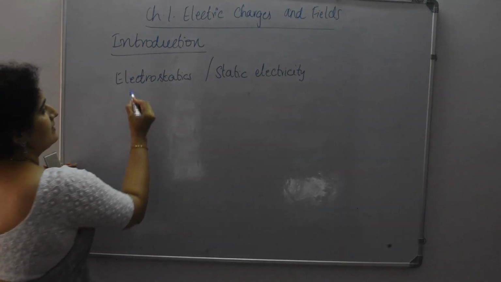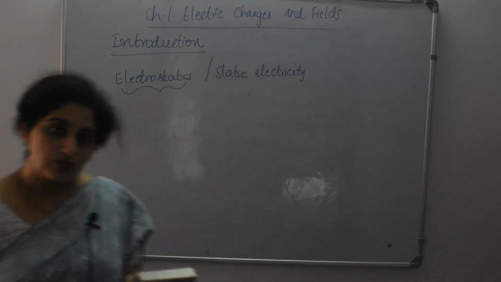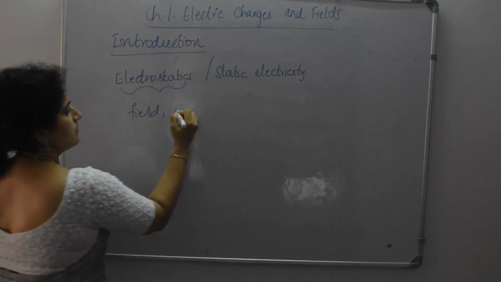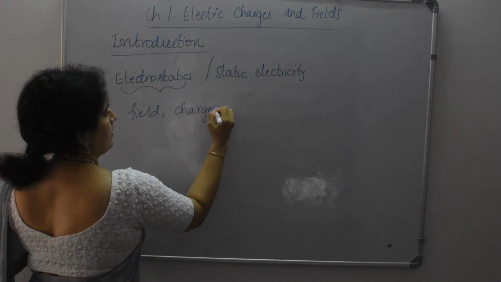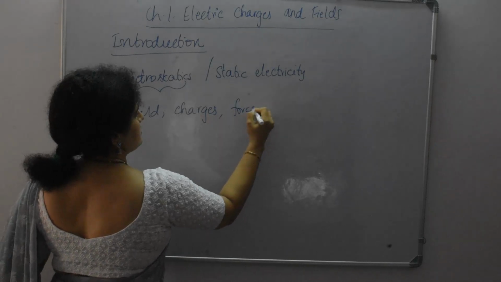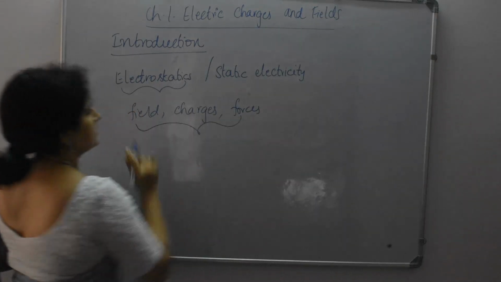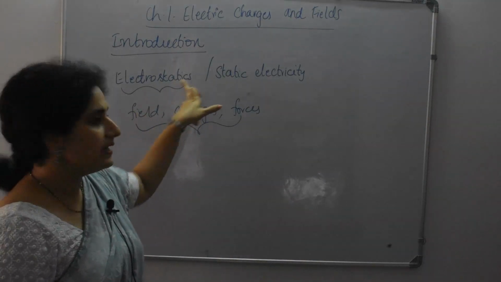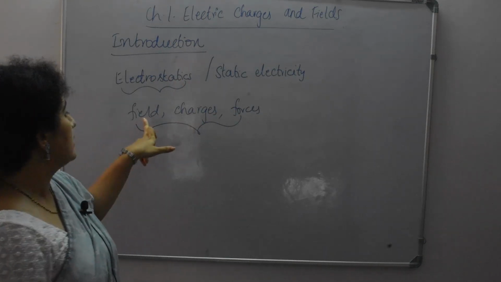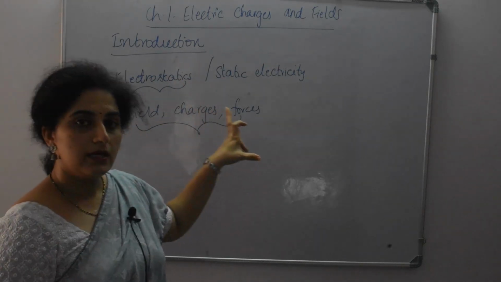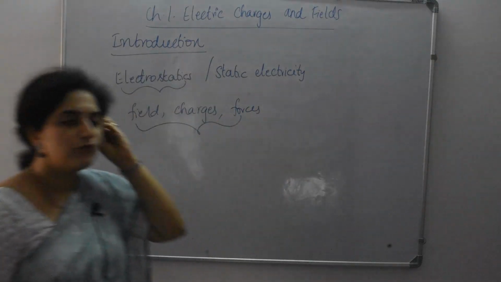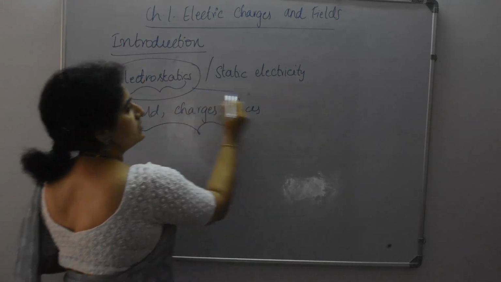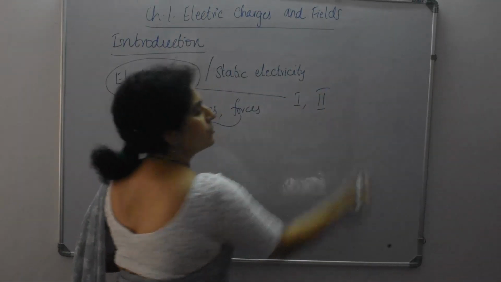Now how can you define electrostatics? It is a branch of physics which deals with the study of fields, charges, or exchange of forces. So all these things constitute electrostatics. This is the main concept which we study in chapters 1 and 2 of grade 12 physics.